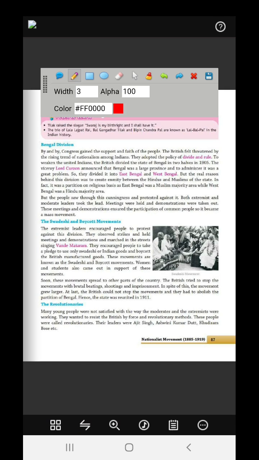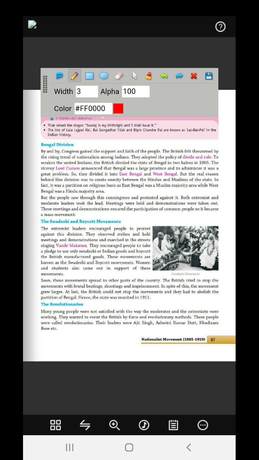The moderates were rich people. They did not know of the poor societies, and they did not care also. But the extremists do care, and the people of India felt attracted, and then Congress gained the support and faith of the people.